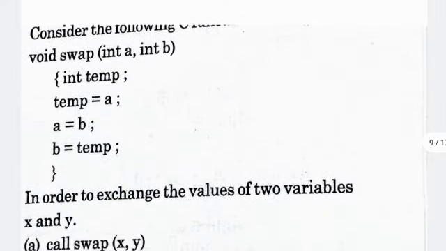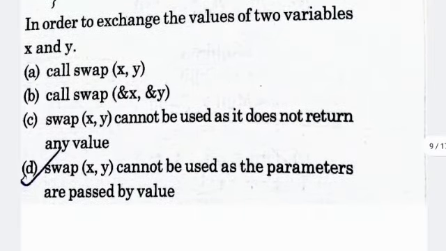And come to the next question. Here is given this line of code, a void swap with int parameters a and b, and here swapping the values like temp equal to a, a equal to b and b equal to temp, in order to exchange the values of two variables x and y. Then there are four options. Option A, call swap(x, y).